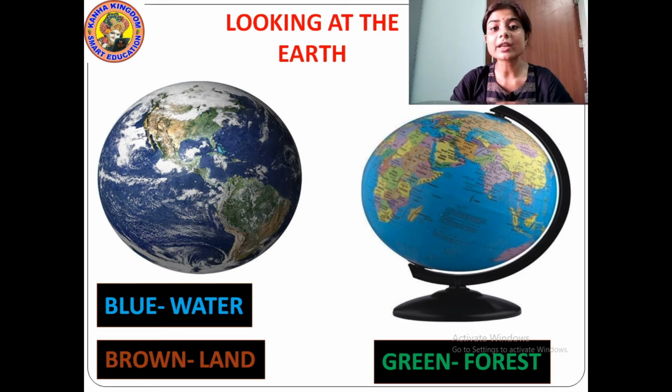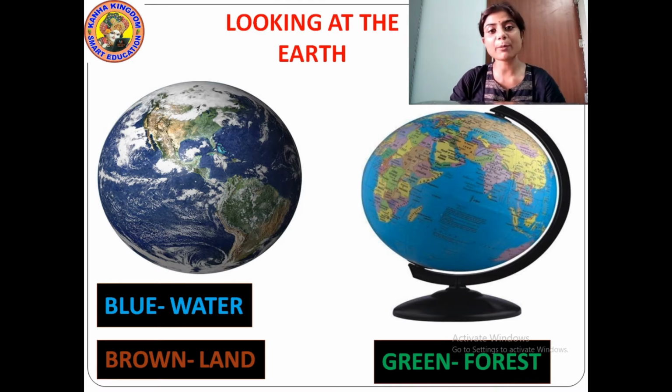These are the forest areas of the earth. The blue portion is the water bodies, the brown color is the land portion, the continents, and the green color is the forest of the earth. Can you compare with the globe and earth?